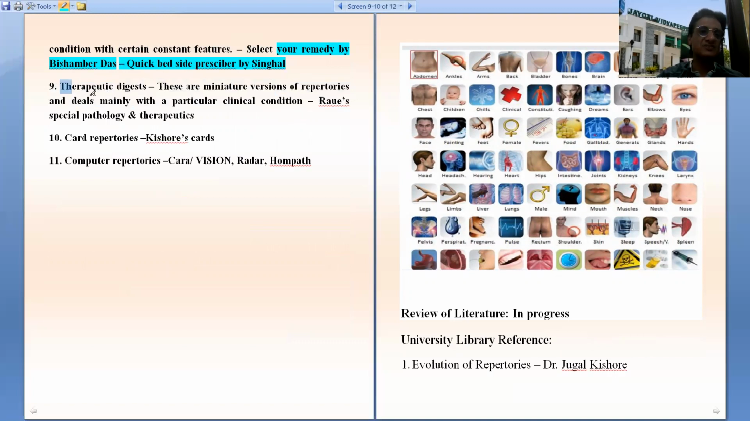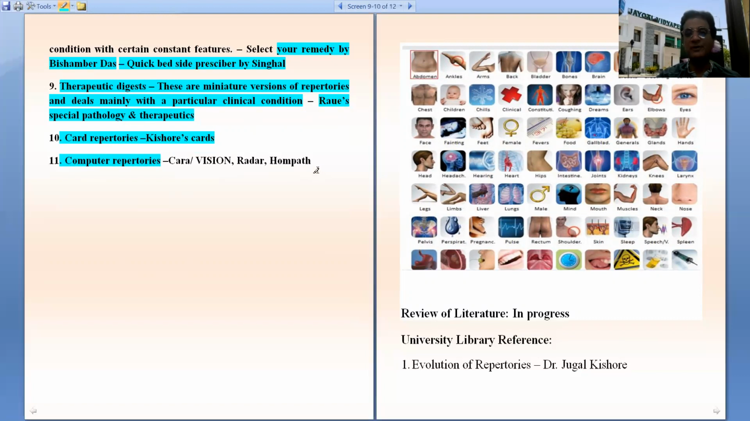Then Therapeutic Digests. These are miniature versions of repertories and deal mainly with particular clinical conditions. For example, Rouse Special Pathology and Therapeutics. Then card repertories. The example is Kishore card repertory. Then computer or software repertories. The examples are Kara, Radar, HomePath, Mac repertory, etc. So this is all in classification of repertory part 2.